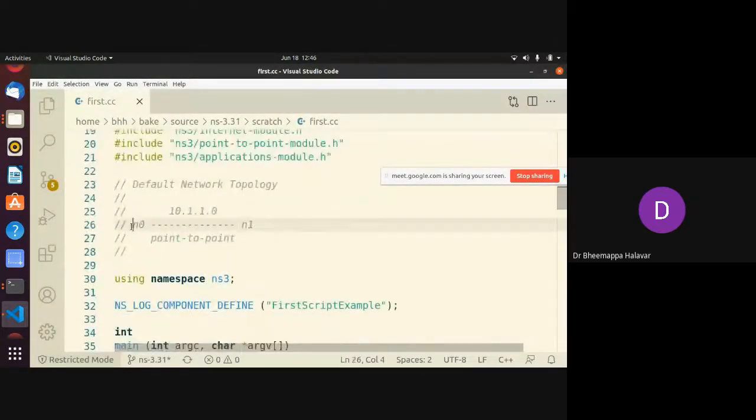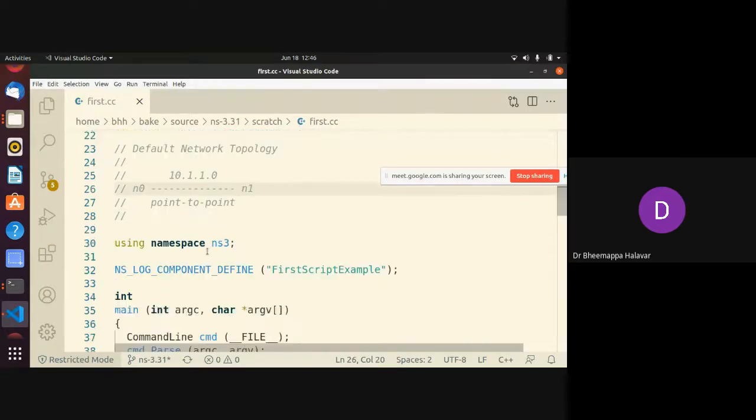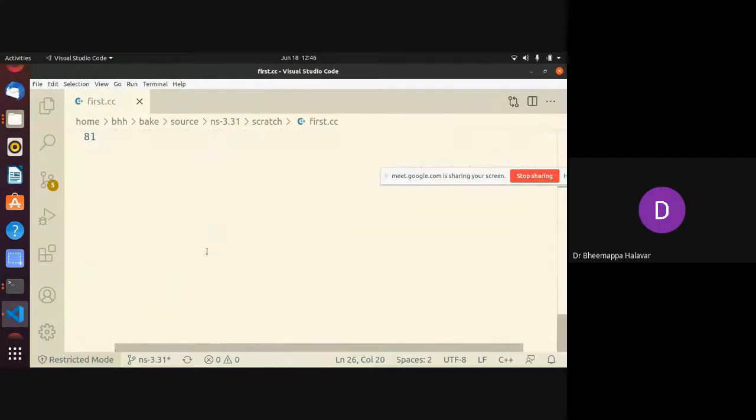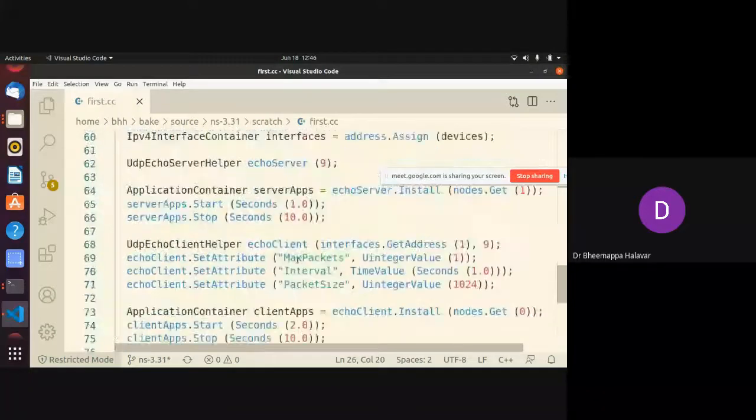What I'm doing is connecting two nodes point to point, and the network ID is 10.1.1.0. So this will have address 1 and this will have address 2. We have seen this, right? These are the things. Instead of many packets, I'll keep it at one packet and run it to show you.